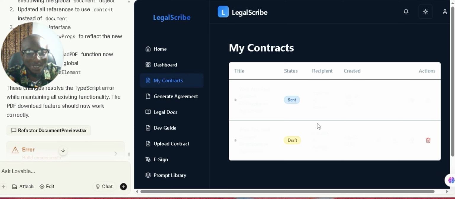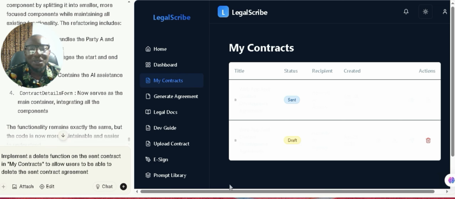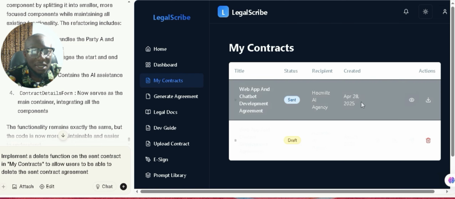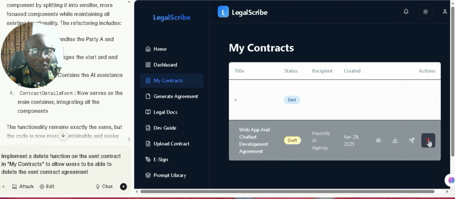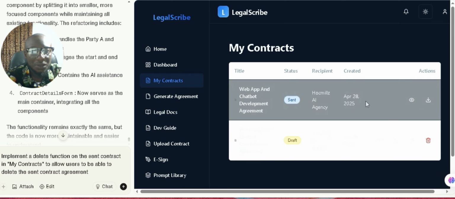Okay, so we'll try and fix everything. All right. So right now, we want it to implement a delete function here so that users can also be able to delete sent contracts.